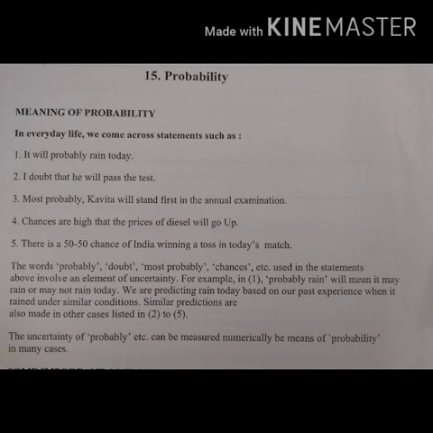Similarly, predictions are made in other cases listed, where doubt is there because he may not be passing the test all the time. Kavita will come first because she is working hard and she used to come first. Chances are there for the price because every time the prices are increasing, and there is a chance of 50-50 of India winning the toss. So according to our past events, we are predicting something. The uncertainty of probably, etc., can be measured numerically by means of probability.